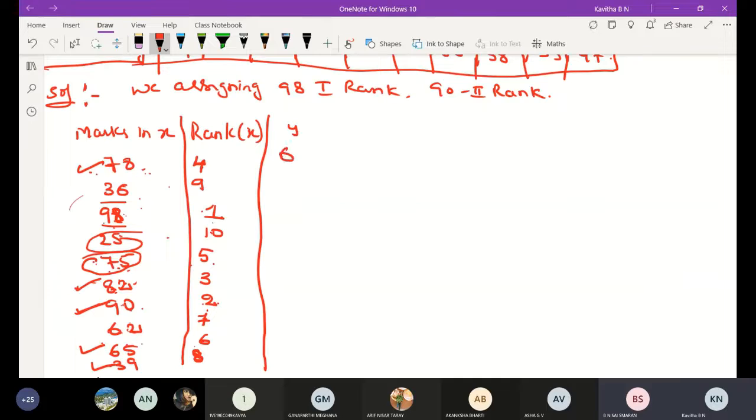Yes, ma'am. Then take down the y values. Marks in y means 84, 51, 91, 60, 68, 62, 86, 58, 53, 47.